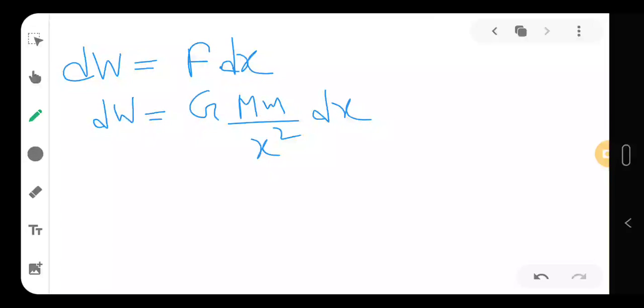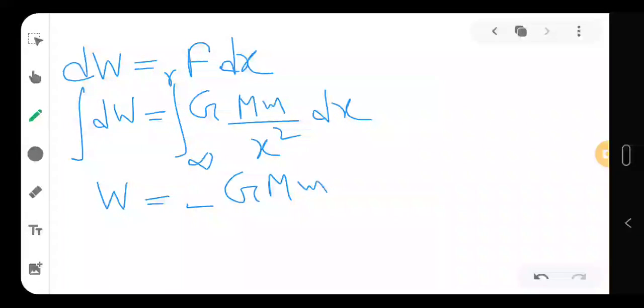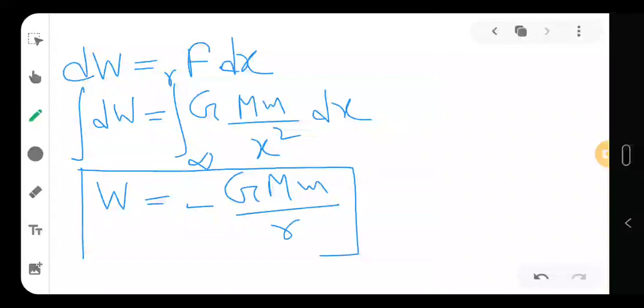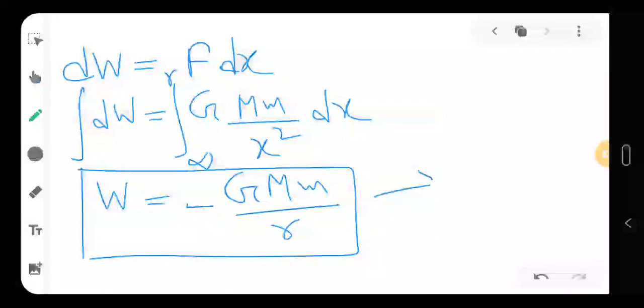If I do the integration here, I told you that I have to bring from infinity to r. So from infinity to r I am bringing. So my work done, if you do the integration, the result will be minus GMm by r. So this relationship gives us gravitational potential energy.